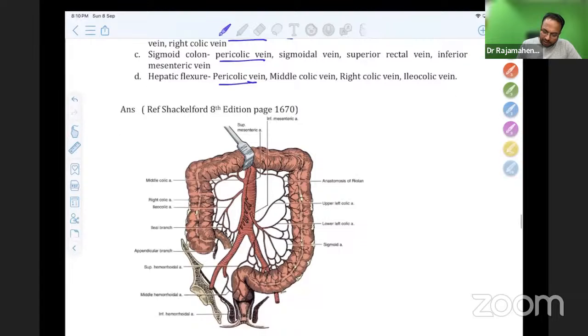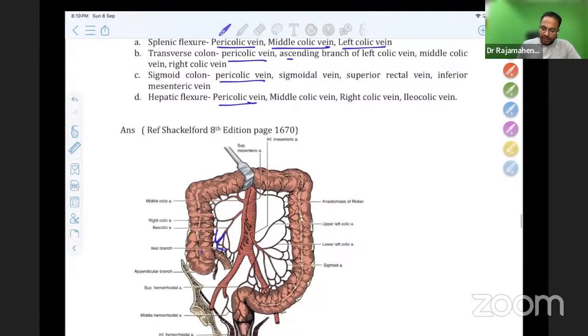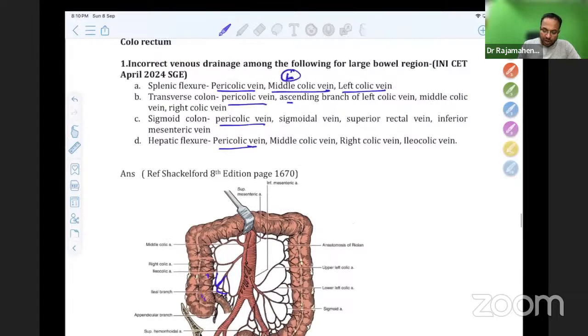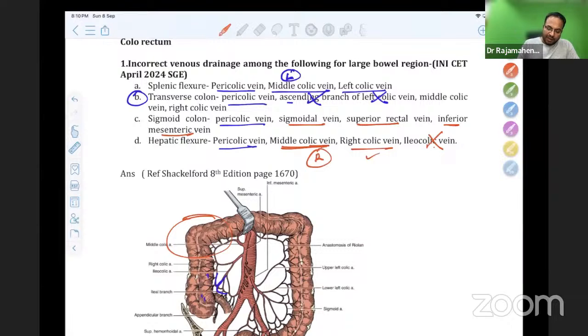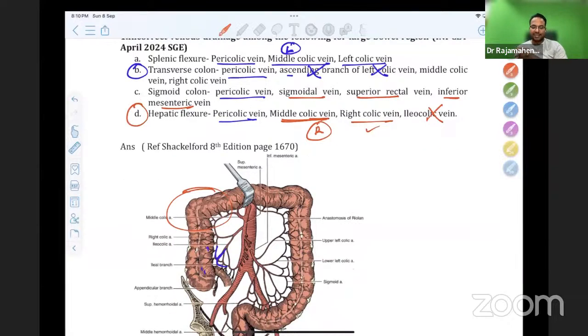Ileocolic vein is supplying only the cecum and ascending colon. It is not related to transverse colon. So ascending branch of left colic vein is wrong. Sigmoid colon is supplied by sigmoid vein, superior rectal vein, inferior mesenteric vein. That is correct. Hepatic flexure is supplied by middle colic vein, right branch, right colic vein, yes. Ileocolic vein, again, it is wrong. Ileocolic vein is not going to supply up to the hepatic flexure. So the B and D are not correct answers.